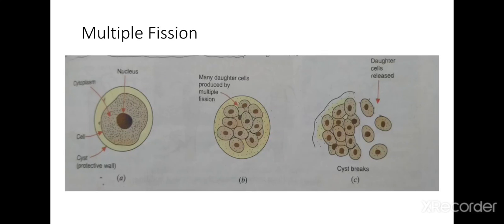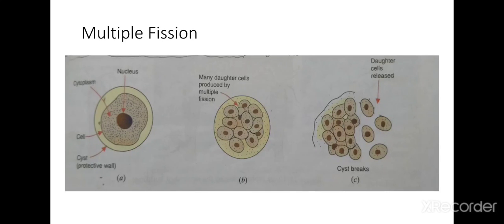Inside the protective wall, the nucleus of the cell firstly divides to form many smaller nuclei, which are called daughter nuclei, and then these daughter nuclei are surrounded by the cytoplasm.